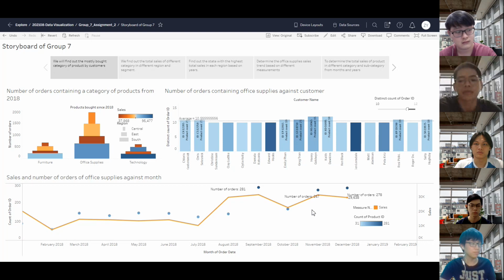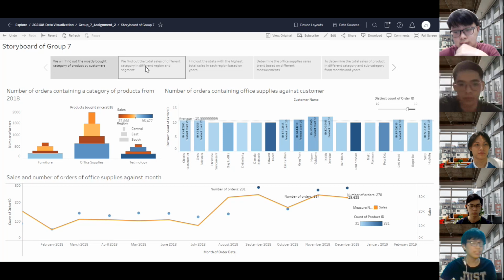So lastly, we look at the bottom graph. Here we can see the sales of the office supplies and also the count of products being bought in office supplies. So that's all from me. I will move on to the next story.